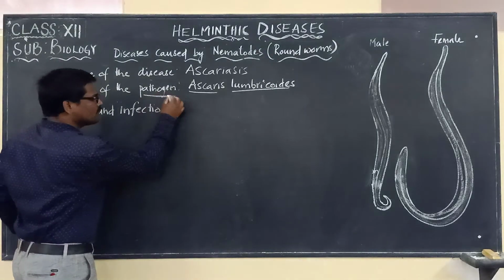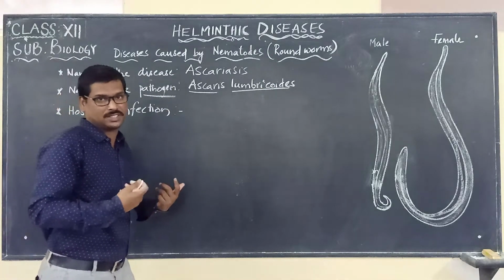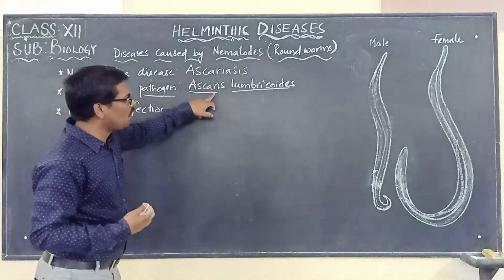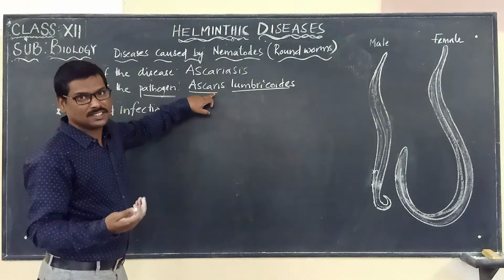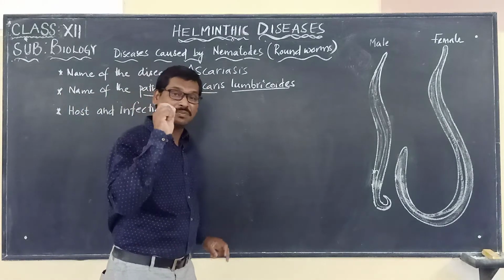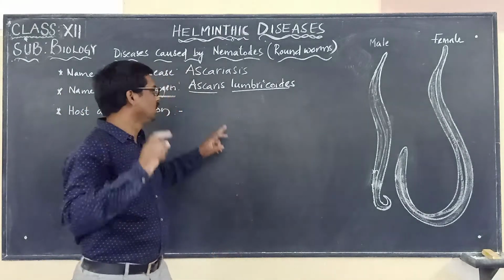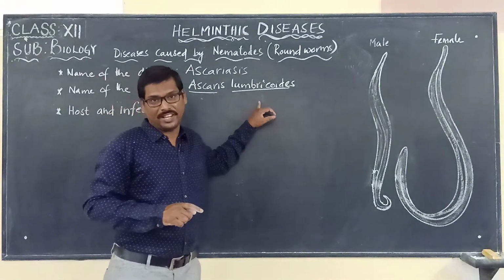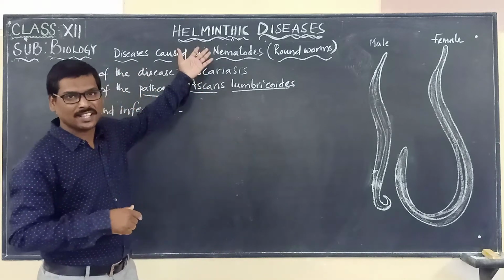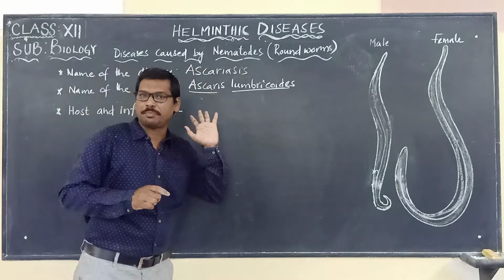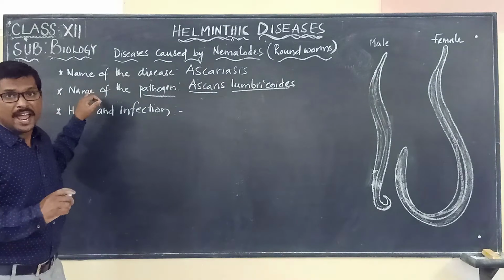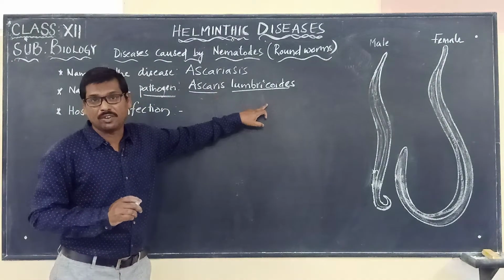You know why we are using the word pathogen. It's a very familiar word now for all of us. A disease-causing organism is called a pathogen. So this is an organism which is causing a disease. What is the disease it is causing? Ascariasis. Name the pathogen which is causing the disease Ascariasis. The answer is Ascaris lumbricoides. The name itself gives us clear information about that particular disease. So the name of the disease is Ascariasis and the name of the pathogen is Ascaris lumbricoides.